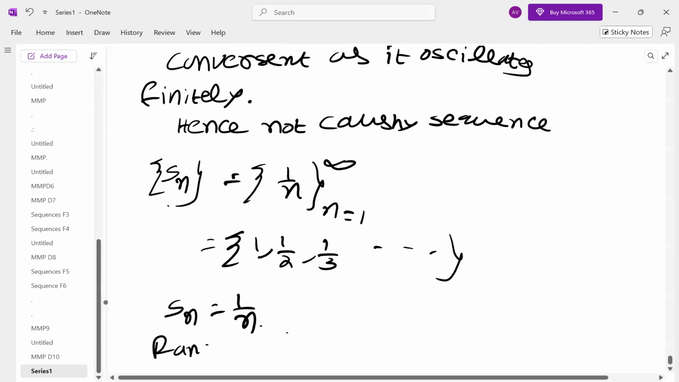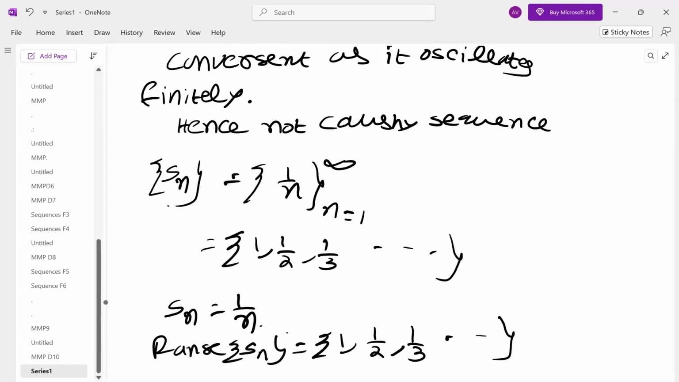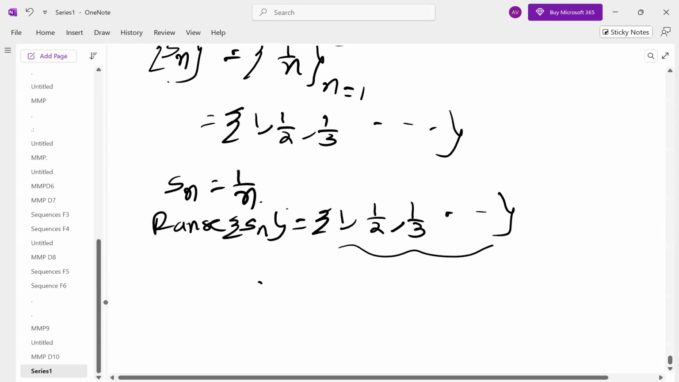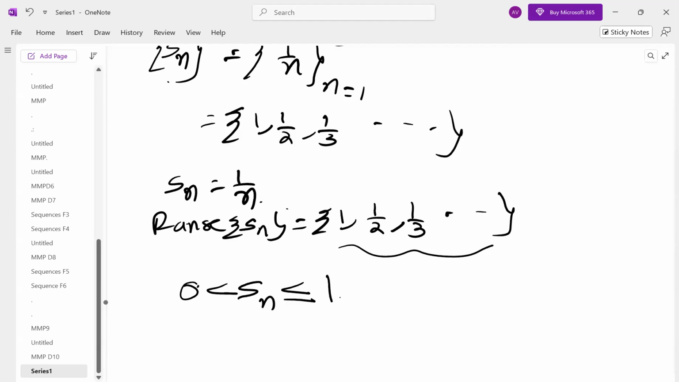Range of Sn: what are the distinct values it is taking? All are distinct only. But what are all the members here? They are positive and less than or equal to 1. We have done such questions earlier on how to find the upper bound and lower bound. All of them are positive. Generally students think it is not bounded, but all of them are positive and the upper bound is 1, because 1, 1 by 2, 1 by 3 is decreasing.